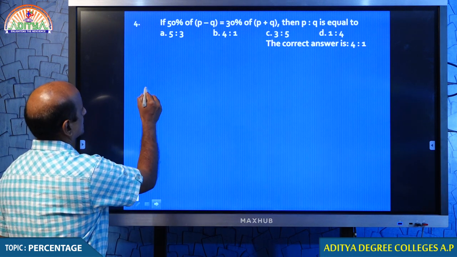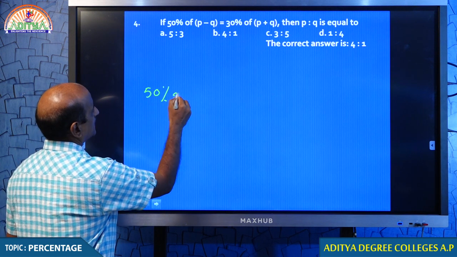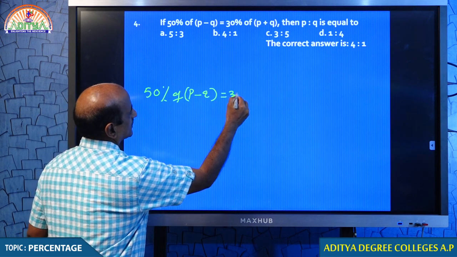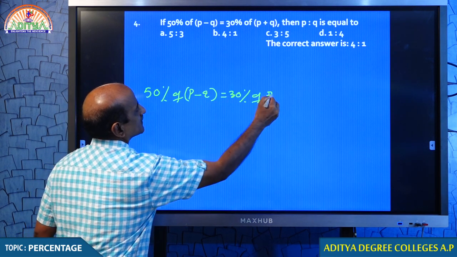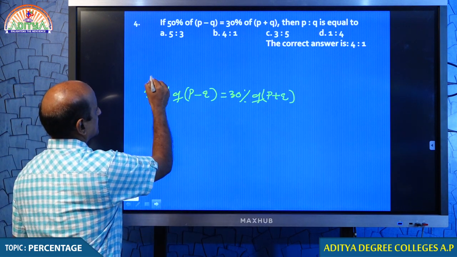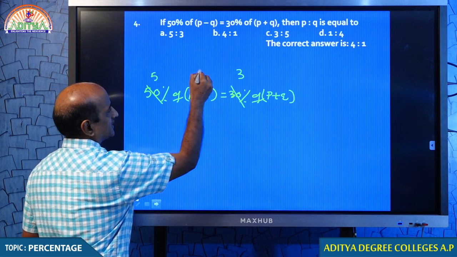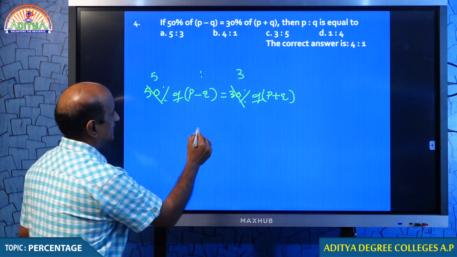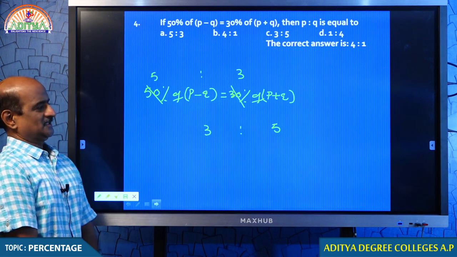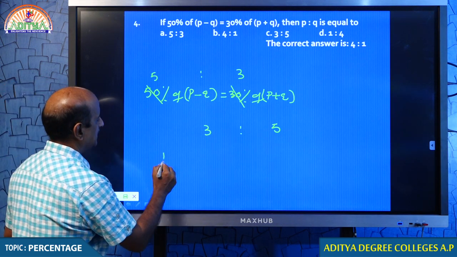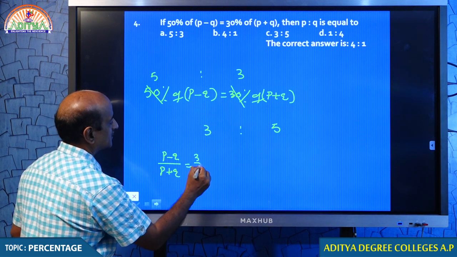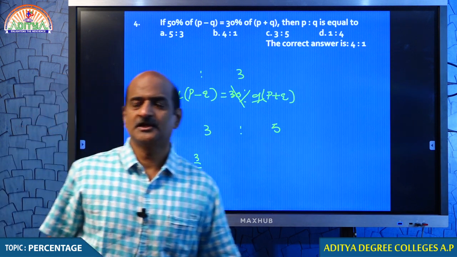Just look at question number 4. 50% of P minus Q is equal to 30% of P plus Q. Then what conclusion can we come to, my dear students? When percentages are in the ratio 5:3, what can I conclude? The values will be in the ratio 3:5. Therefore, P minus Q by P plus Q is equal to 3/5. If you solve the equation, you will get your answer.